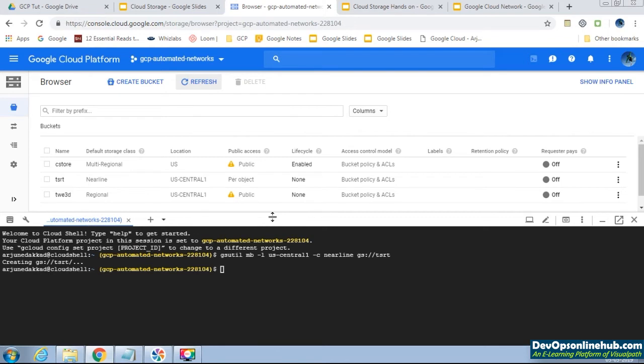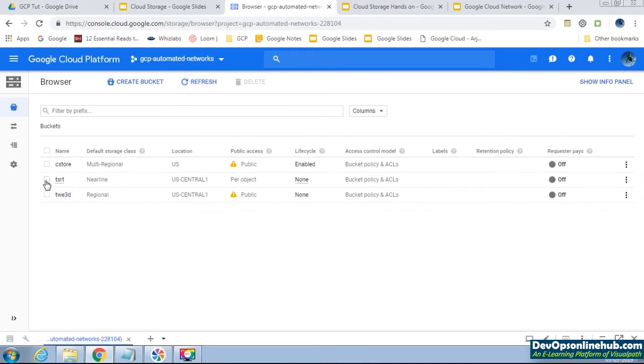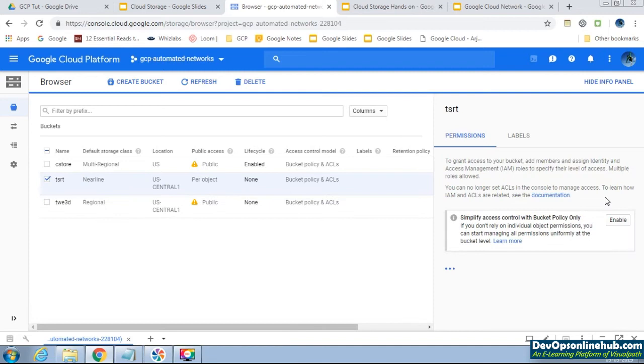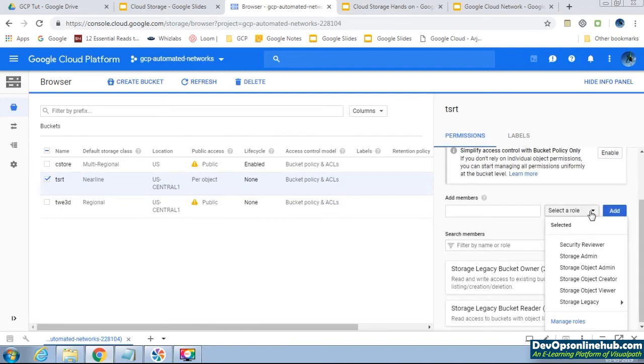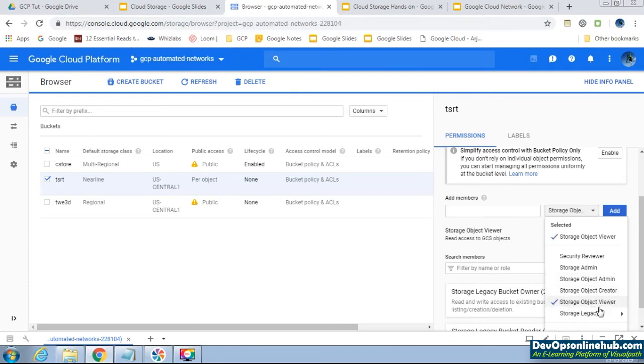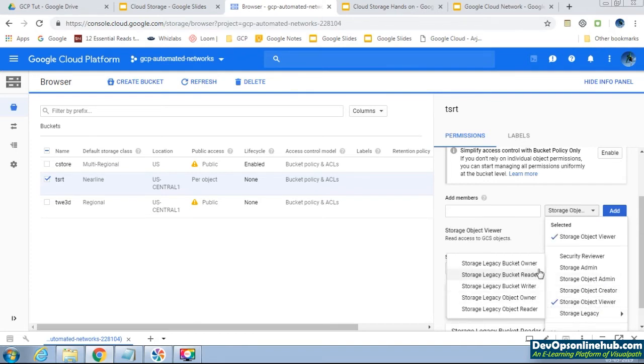If you go here, we'll minimize the screen first. Go here, choose this bucket, and we'll give edit bucket permission. See here we can see storage object viewer. Then the legacy roles which we have seen: storage legacy object owner, reader, writer, bucket owner, reader.